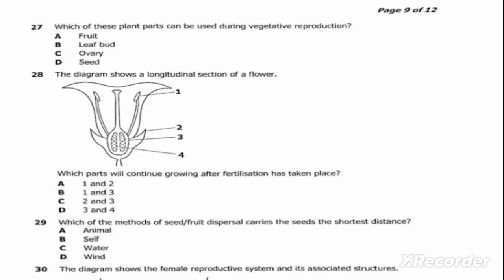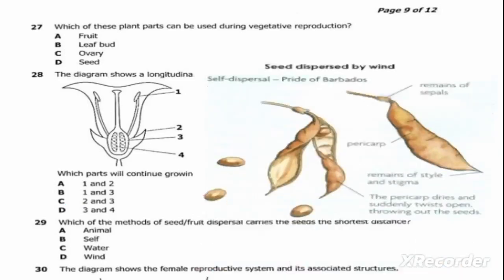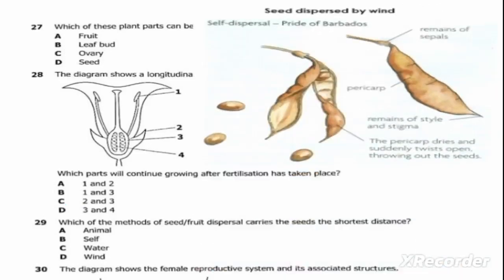So the method of seed dispersal that does not throw seeds far away from itself or from the parent plant is self-dispersal. As we can see, we have a summarized picture of self-dispersal here.